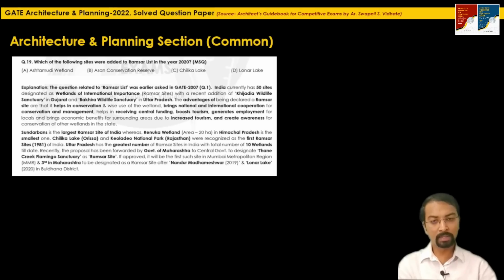The two already existing sites are Nandur Madhmeshwar, which was inscribed in 2019, and Lonar Lake, which was inscribed in the Ramsar list in the year 2020. It is in Buldhana district, a very famous tourist spot. So these two sites are already in the Ramsar list, situated in Maharashtra. And the third one, if it gets approval from the government of India, will be Thane Creek Flamingo Sanctuary. Depending upon the approval, it will get added to the Ramsar list.